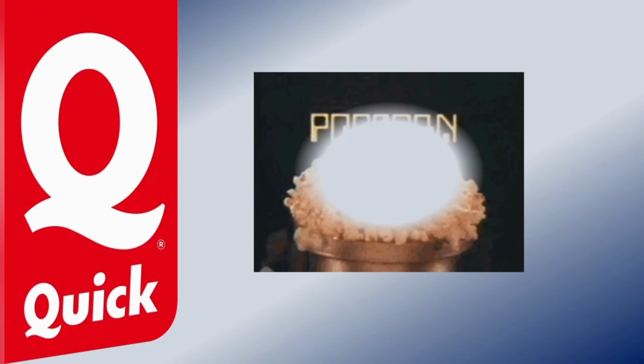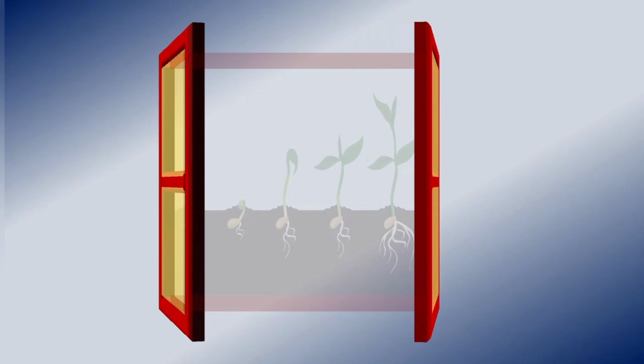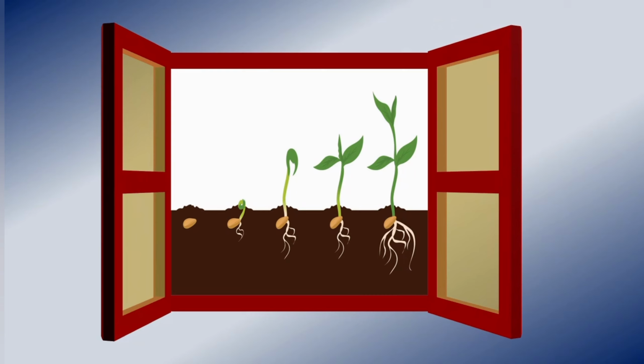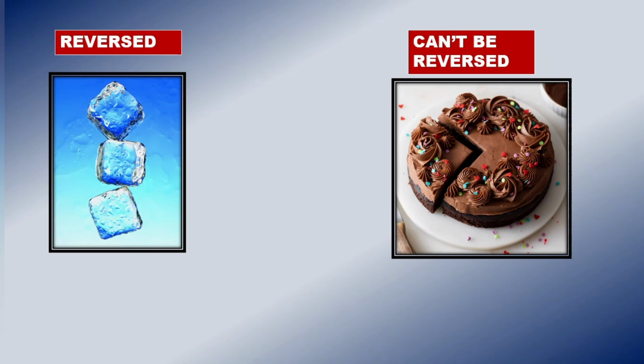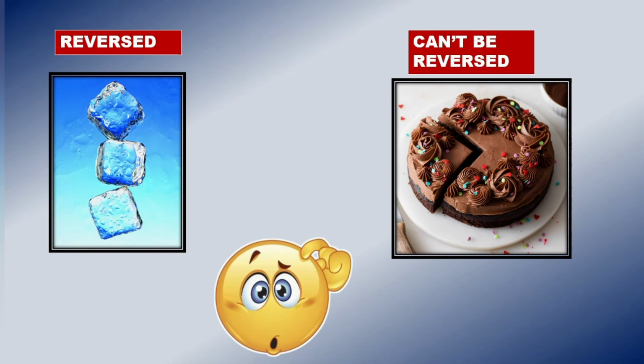Some changes are quick, like popping popcorn. Some take days, like a seed growing into a plant. Some changes can be reversed, like freezing water, and others cannot be undone, like baking a cake. So, what makes these changes different from each other? In this chapter, we will explore the different types of changes, how they happen, and why they are important in our lives. Starting with the definition of change.